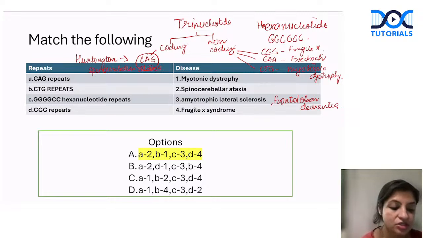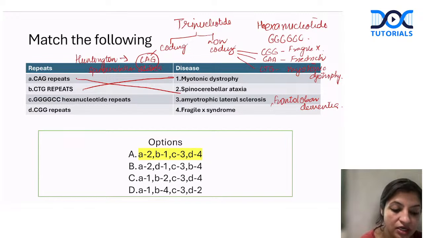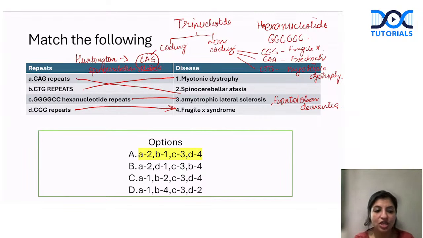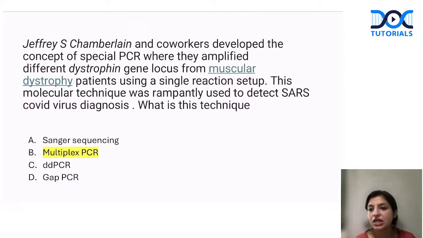So A is CAG, now you know spinocerebellar ataxia. CTG is myotonic dystrophy. Trinucleotide is myotrophic lateral sclerosis, and CGG is Fragile X syndrome. So that's your trinucleotide repeats, which can be asked to you in your exam. So I hope everybody is clear with this. Yes. Okay. Now coming to some molecular techniques that was given to you in exams this time in your aim.